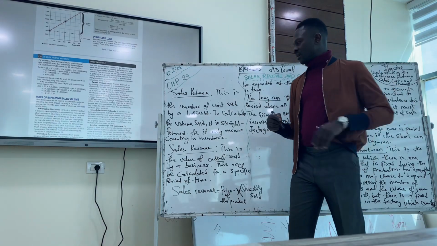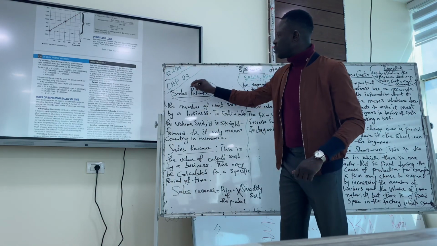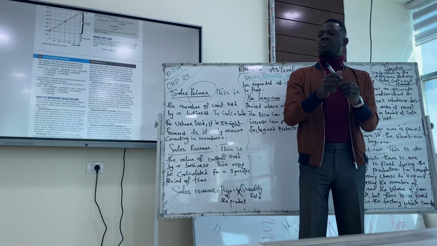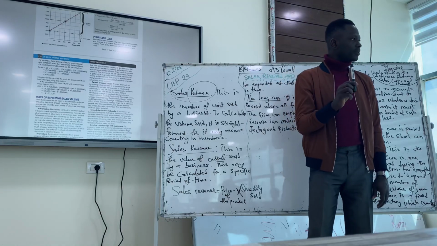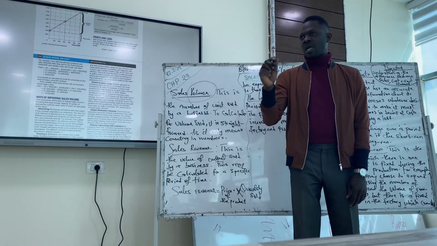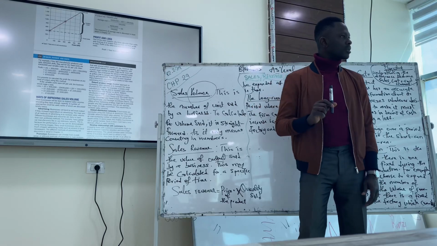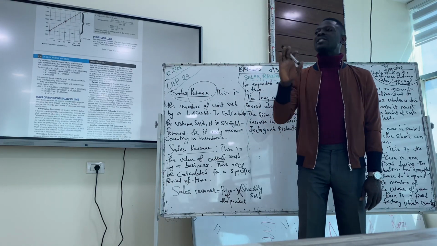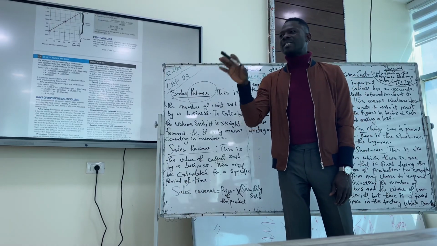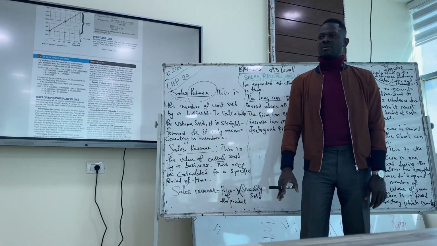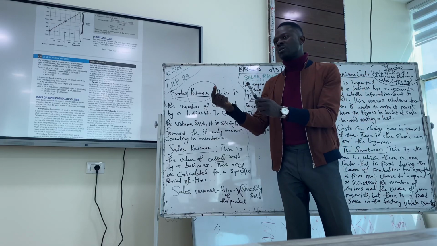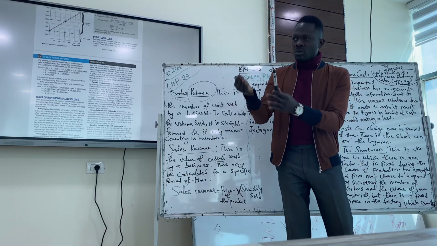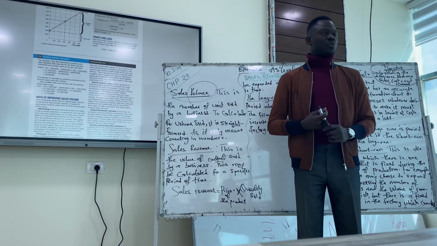Okay. There's sales volume, which talks about the number of what is being sold. The company produces markers, it sells markers. So how many markers have we sold today? We sold 100 units of markers. That's our sales volume. 100 units were sold. What is the value of the 100 units sold? That is our sales revenue. The amount made on the quantity sold is our sales revenue. The number of what is being sold is our sales volume. Do we get it now, please?